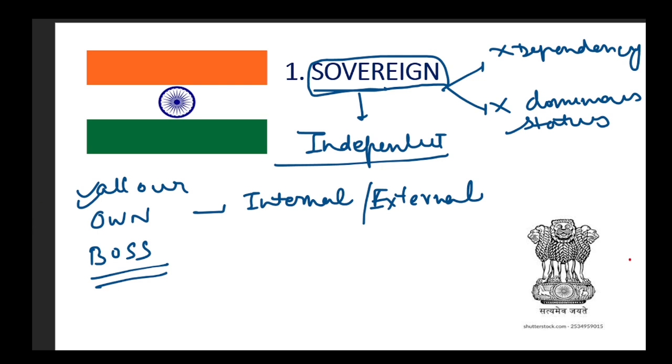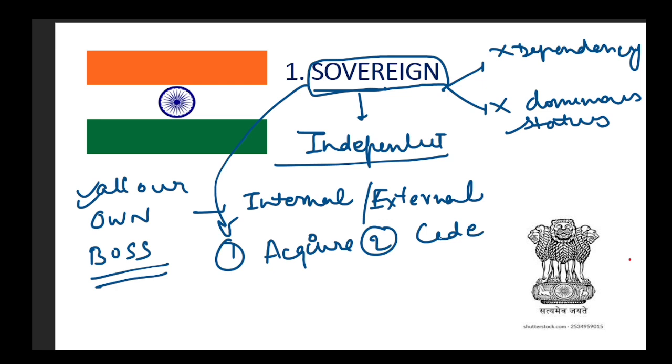It means that the most important thing to know, if we are sovereign, is that we have two things. We can acquire foreign territory, and second, we can cede territory in favor of a foreign state. For example, this is India, so we can acquire some other foreign state into India, or we can give part of our territory to a foreign state. So this is what being sovereign means. We are our own boss, and we can make our own decisions. We are not a dependency. So this is what sovereignty means.